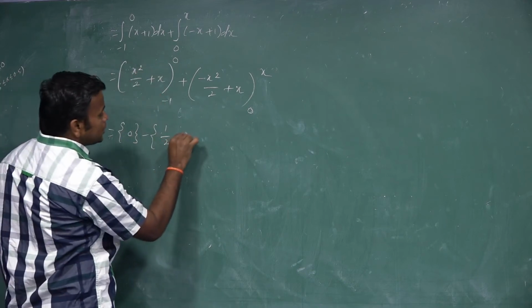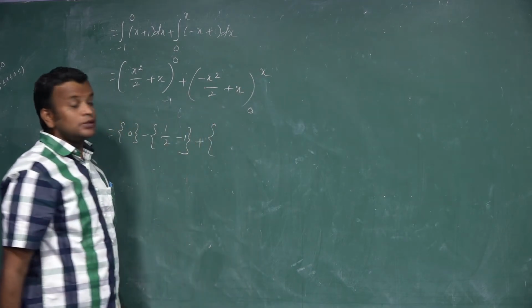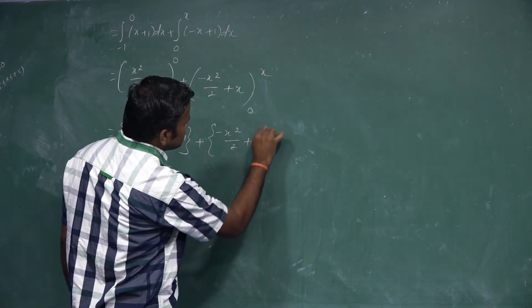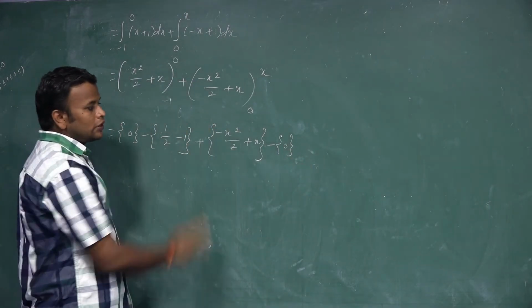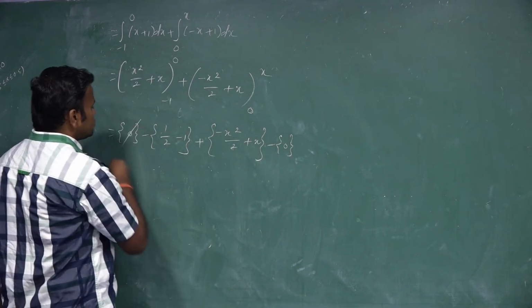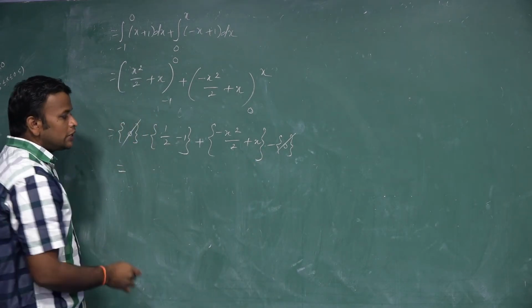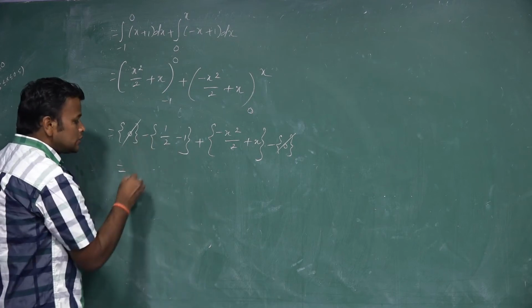And minus 1 plus. Here the upper limit is the same x. So minus x square by 2 plus x. The lower limit is automatically 0 because 0 and anything is always 0. So 0, 0. The final simplification of that one is 1 by 2 minus 1, a minus of, outside is also 1 minus.